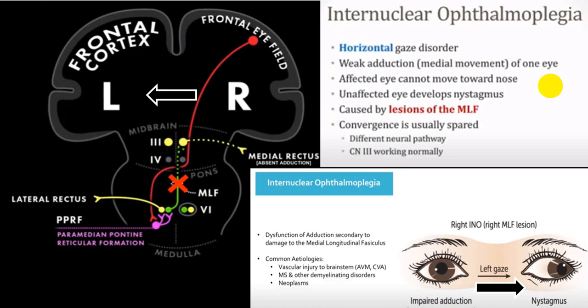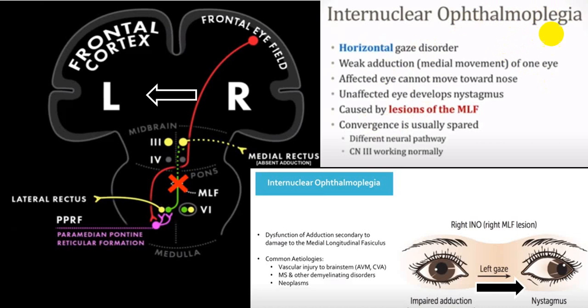So if I get adduction movement of one eye being affected, that is medial rectus movement being affected, that side internuclear ophthalmoplegia. So affected, I cannot move towards the nose, that is in horizontal gaze. So if I get absence of movement of opposite eye medially, say I am looking to the right and left eye cannot adduct, so I've got a left side internuclear ophthalmoplegia, and this will be caused by the damage to